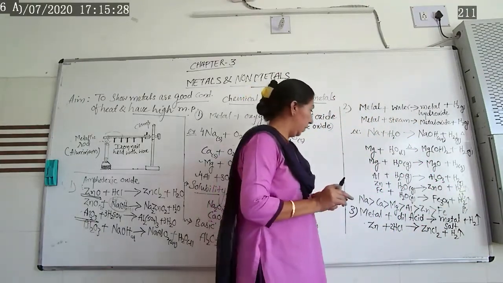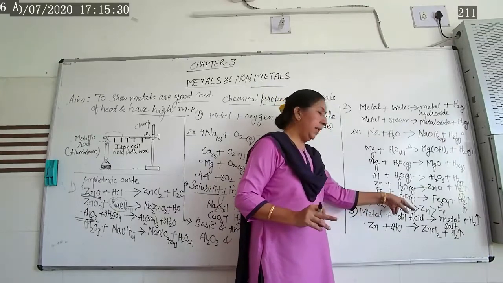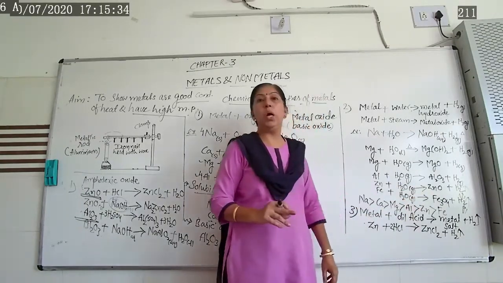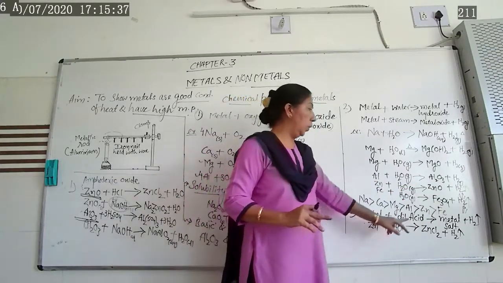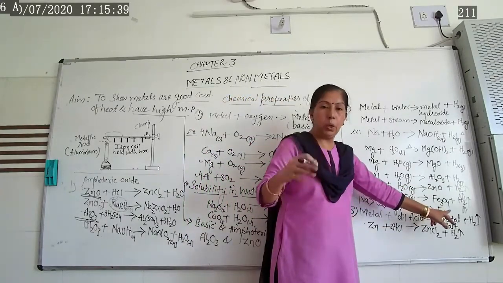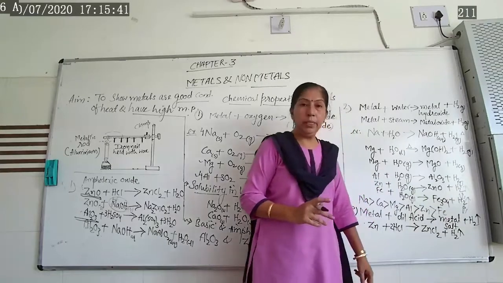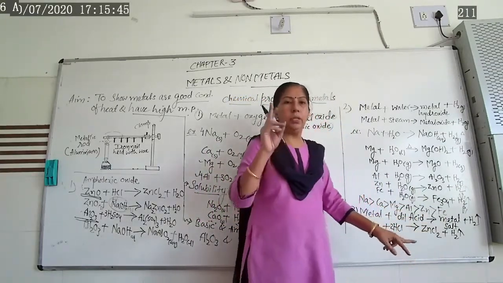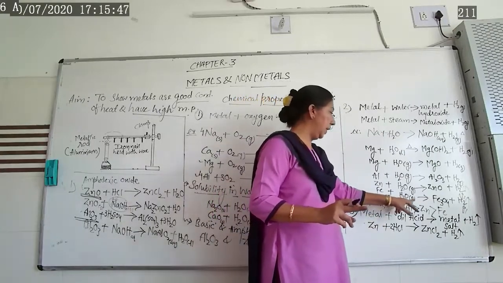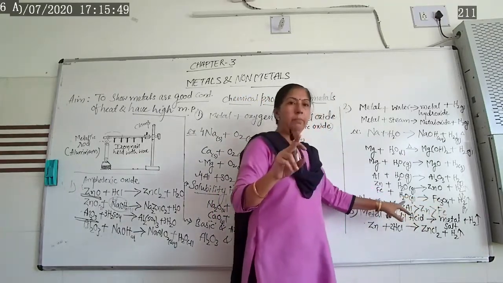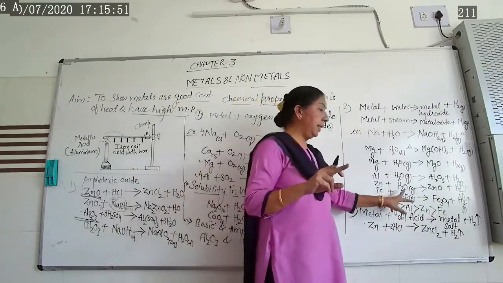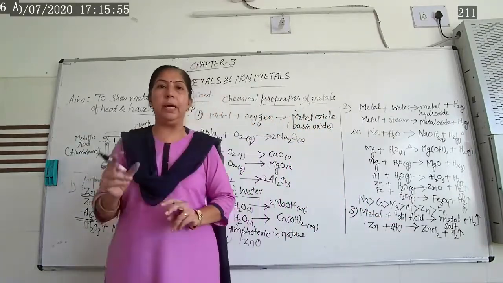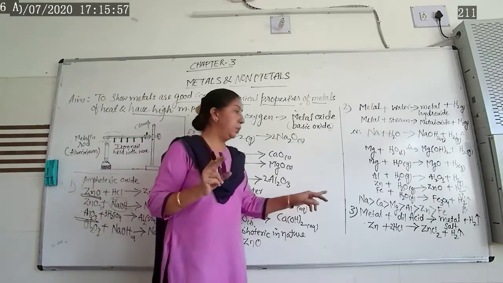Now iron, once again, reacts with the water molecule and gives you iron oxide and hydrogen gas. This reaction is also known as a redox reaction. In the first chapter we have done this type of reaction. But when iron reacts with simple water, it gives you ferric oxide Fe2O3, that is what?